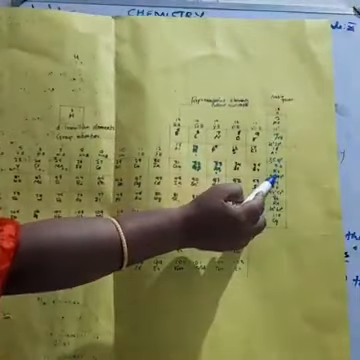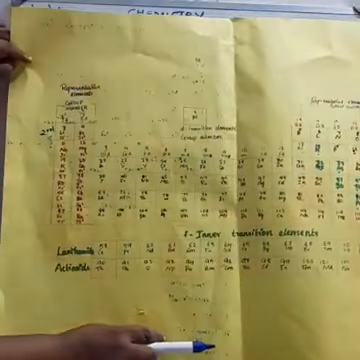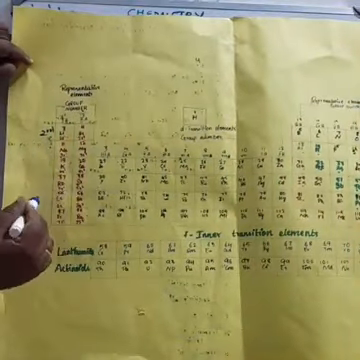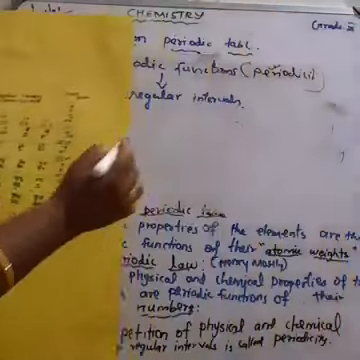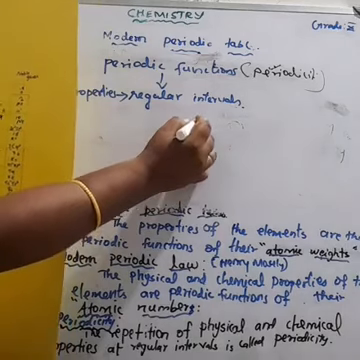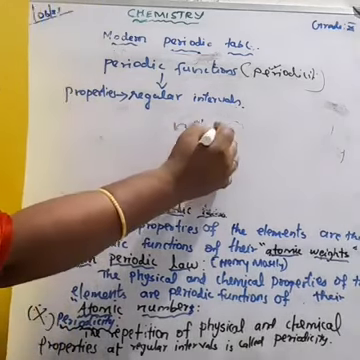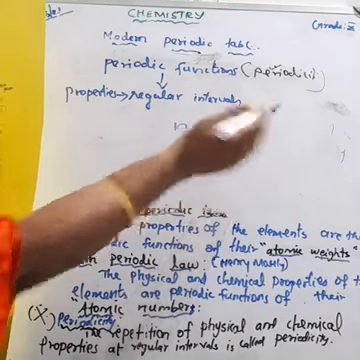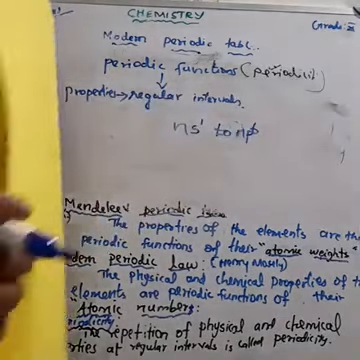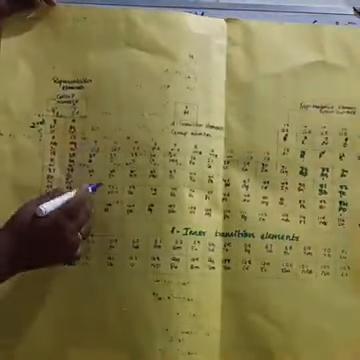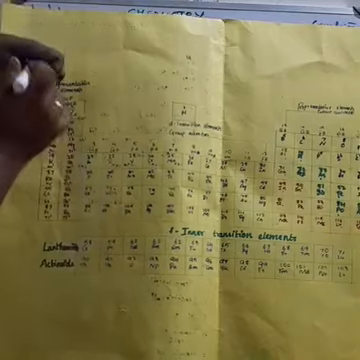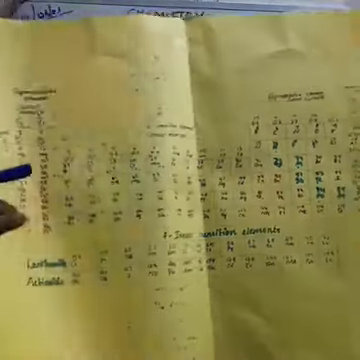So each period starts with an element having the general outer electronic configuration ns1 and ends with np6. Understood? Here n corresponds to the period number, which we know is the principal quantum number. This modern periodic table is arranged according to the Aufbau principle and the electronic configuration of atoms, which provides the theoretical foundation for the modern periodic table.